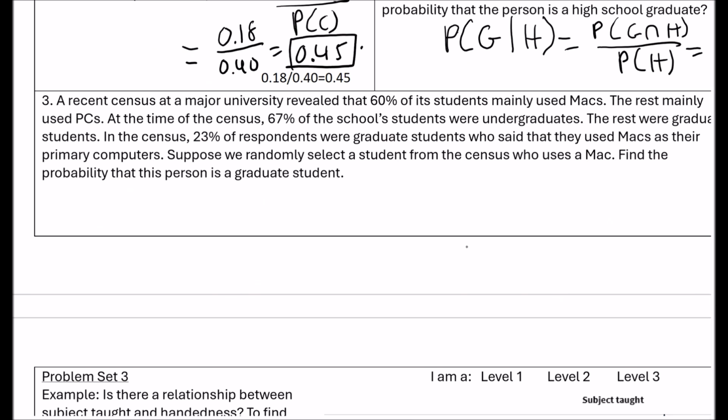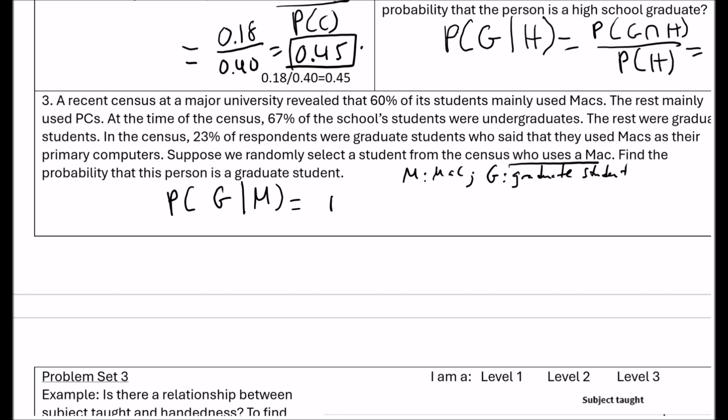So find the probability. Suppose we randomly select a student from the census who uses a Mac. So given, so M is for Mac, and G is for graduate student. Okay, so given that someone uses a Mac, what's the probability that they're a graduate student? So let's use that formula. Graduate and Mac divided by the probability of Mac.